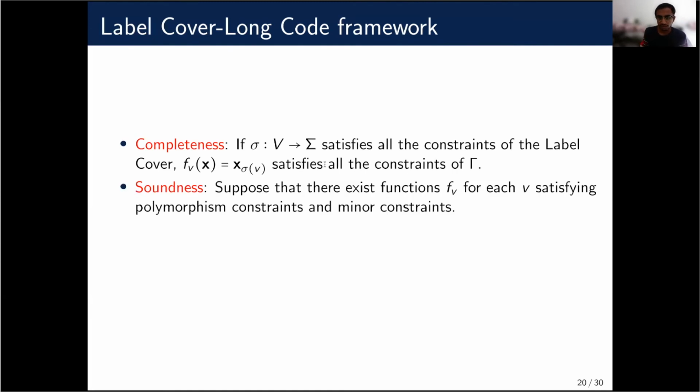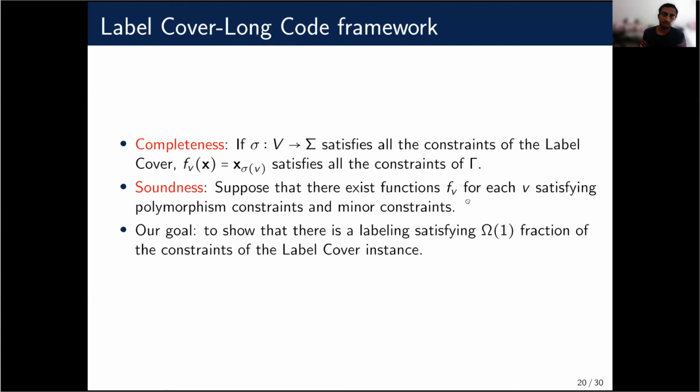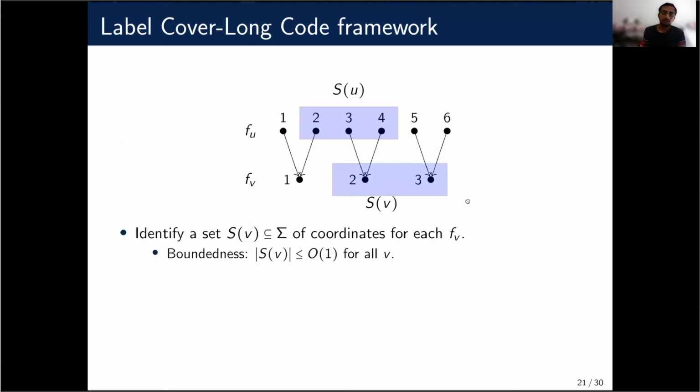So the soundness is the interesting part. Suppose that there are these functions f_v for every v, satisfying the polymorphism constraints and also the minor constraints. Our goal is then to show that there is an assignment to the label cover instance that satisfies a constant fraction of the constraints. And the way we usually do this is by somehow identifying a set of coordinates S(v) for every v. This is known as the decoding procedure, with two properties.